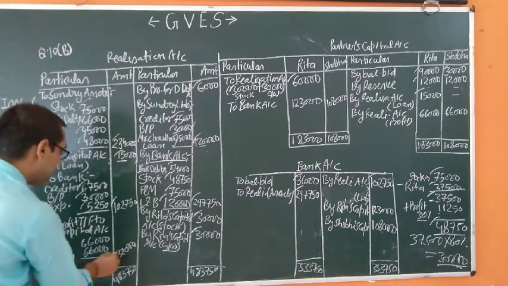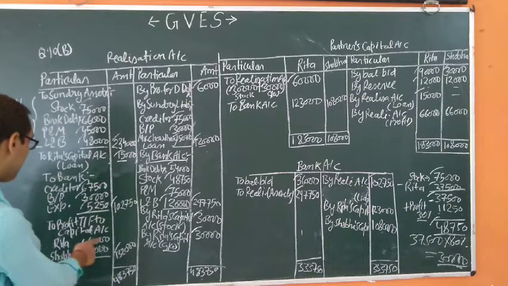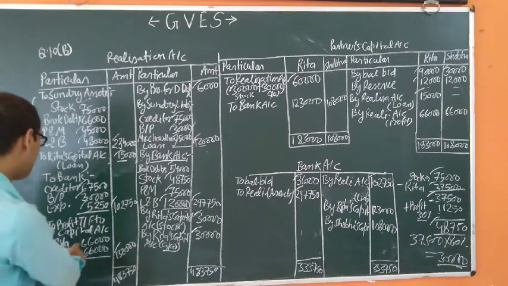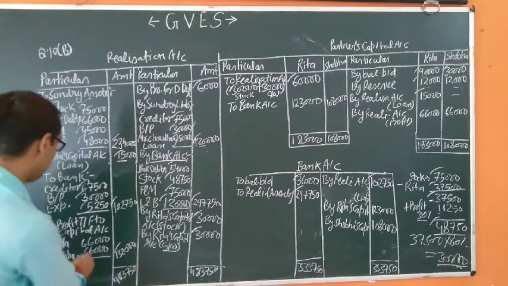We get 1,32,000. This is the profit on realization, and this profit will be distributed between the partners in their profit sharing ratio, that is equal 1:1, 66,000 each.